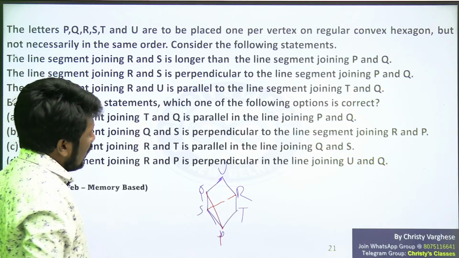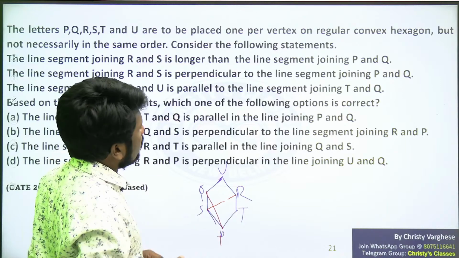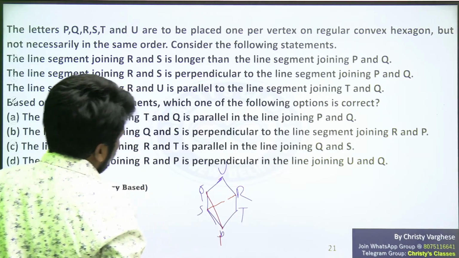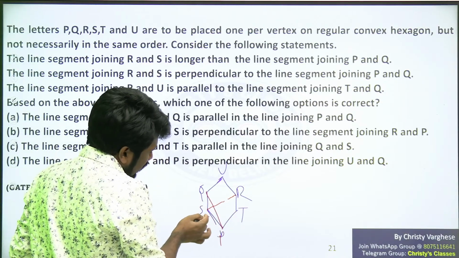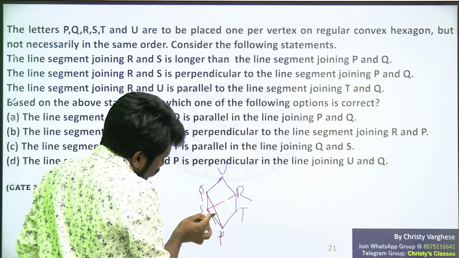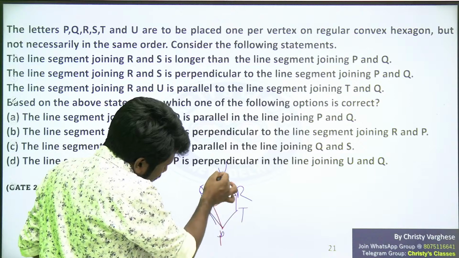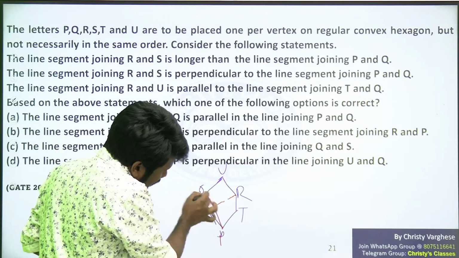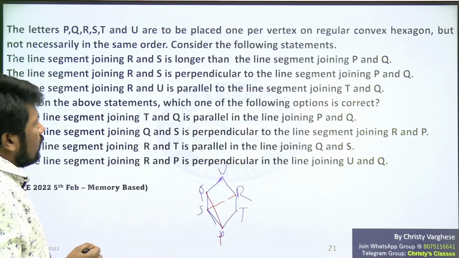Line segment joining R and S, sorry, is perpendicular to the line segment joining P and Q. Definitely this will be perpendicular, because these angles are all equal. Similarly, this line and this line will be perpendicular. Three pairs will be perpendicular.